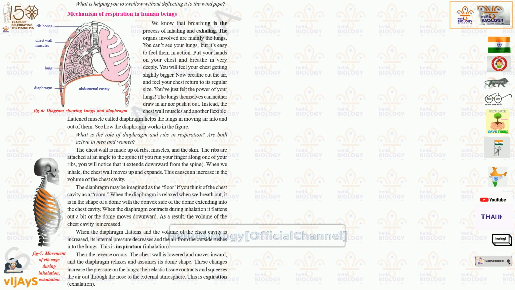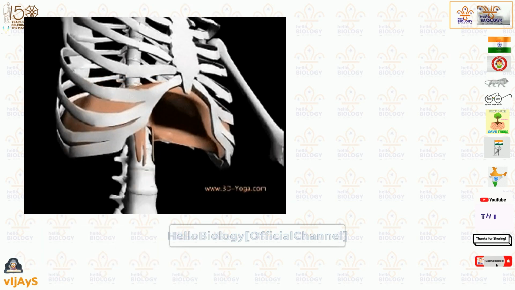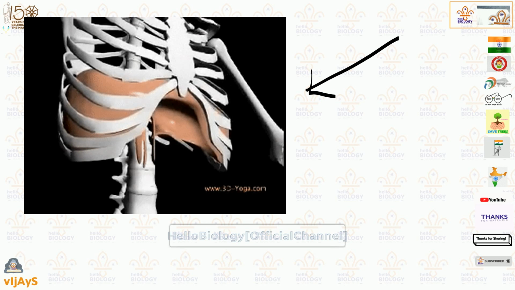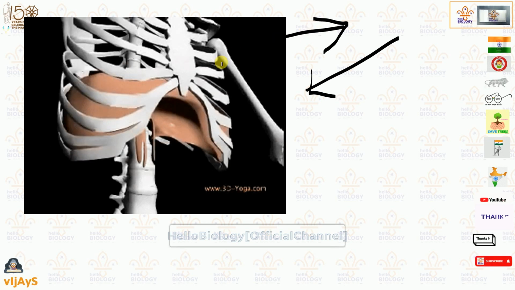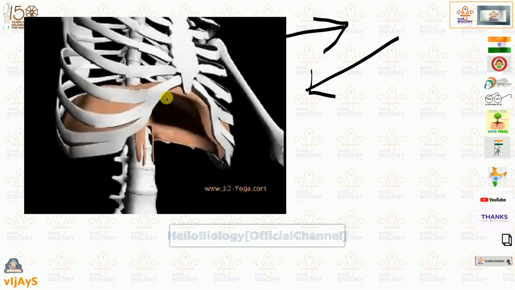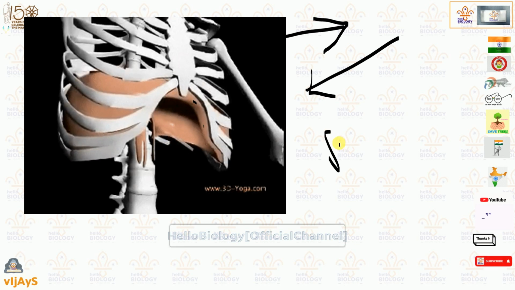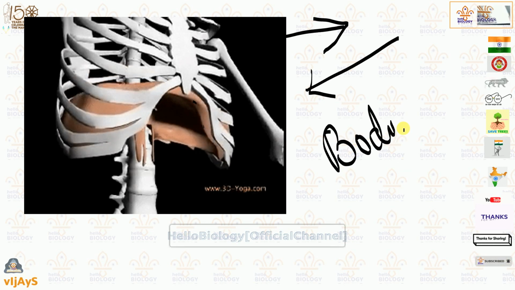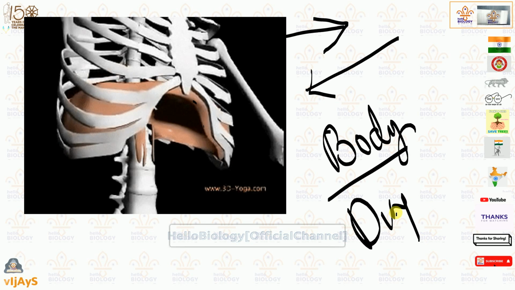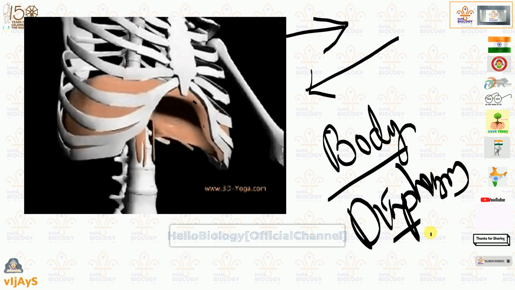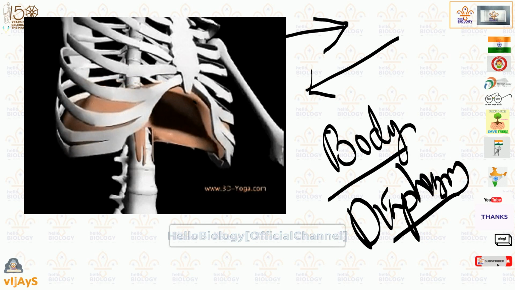Here mechanism of respiration in human beings is there. What is the respiration here? For example, see, can you observe here something? Rib bones you are finding, rib cage you are finding here, and under that a small membrane is there. Same like that in our body also. These kind of membrane will be present, and that membrane is known as diaphragm.